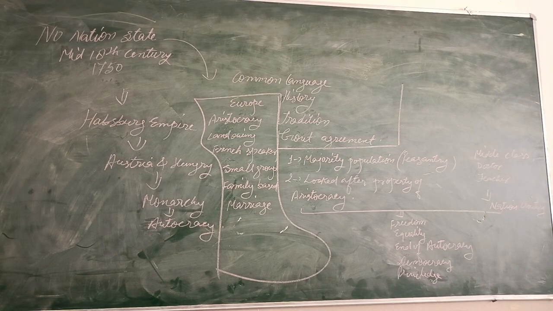the culture of the country and the condition of the country, and that they also should have the powers and authority to run the government and take the country's administration. So this middle class started thinking about nationalism. These are the people who thought there should be freedom, equality, freedom of the individual, equality for everyone, and one very important thing to be done, the end of autocracy, and there should be democracy and privilege.